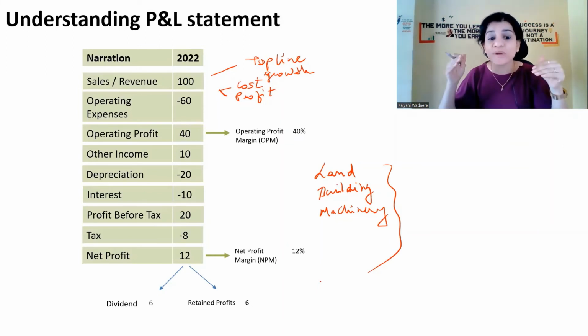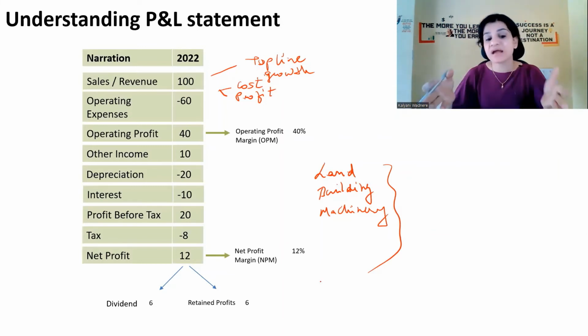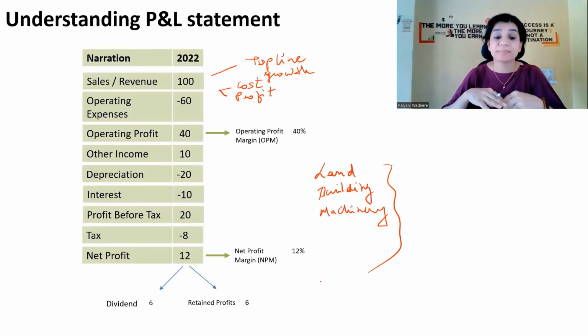Now, when they want to expand, when they want to grow, obviously they will need additional funds. And from where will they get these funds? They should get those funds from their existing business. Whatever surplus cash they are having, they should invest in that. Otherwise, they can even take a loan from the banks. But if they are retaining their profits and on the basis of that they are growing, that is a good thing for shareholders.